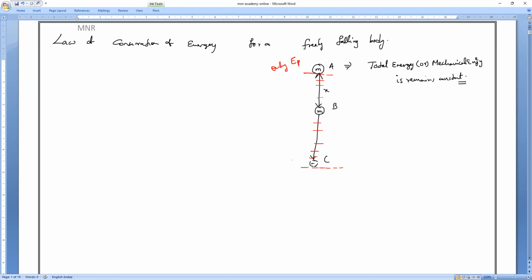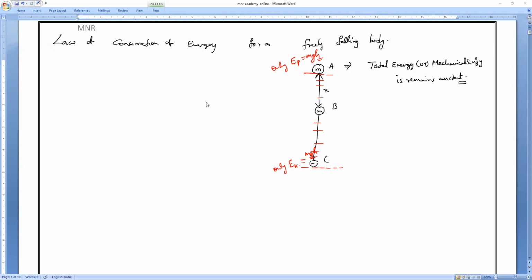Before touching the ground, it has only kinetic energy, which equals mgh, and the potential energy also equals mgh. That is what we have done in the proof. Those who have not learned it, kindly learn that proof. It is very, very important. Definitely it will come in exams.